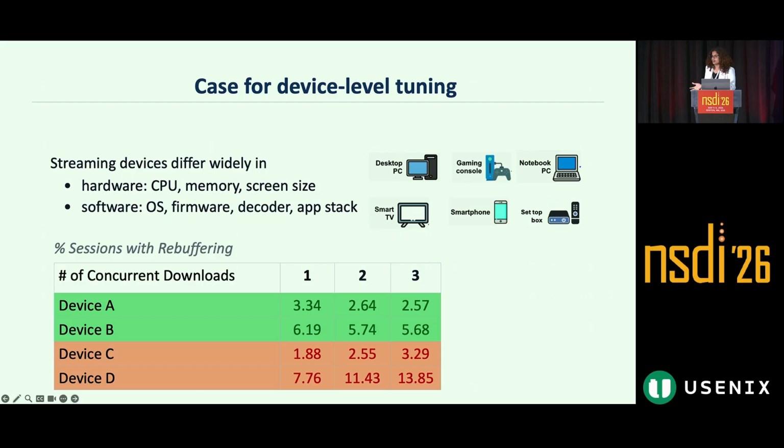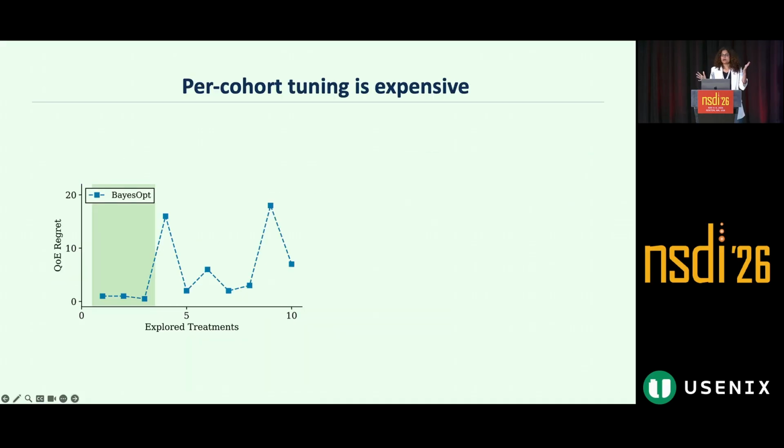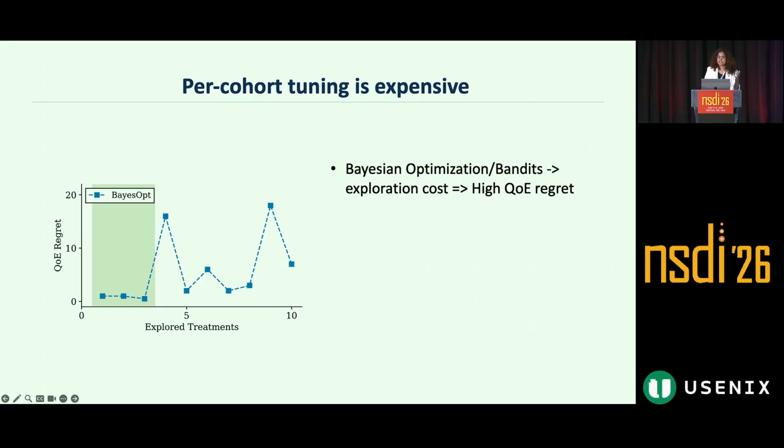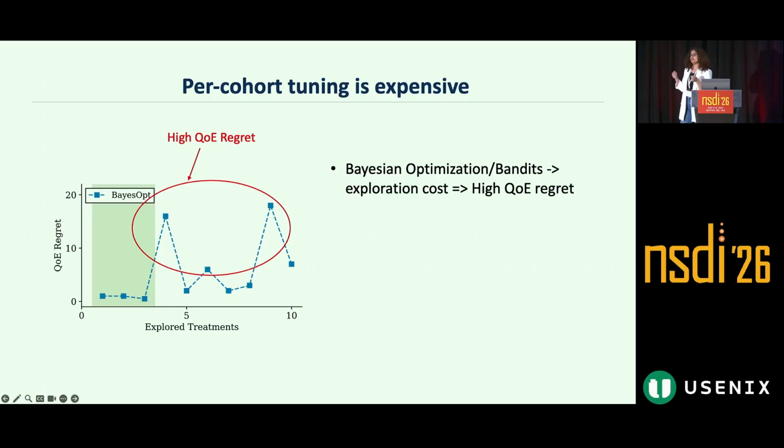But this tuning does not come for free, and we'll see in the next slides why per cohort tuning is expensive. For example, let's say we want to find the best treatment for a cohort row from the previous cohort configuration metrics that we saw. Data-driven configuration tuning methods like Bayesian optimization and bandits explore the full configuration space before converging to the best treatment. In this plot, we do Bayesian optimization for a cohort to discover the best treatment. And you can see that during exploration, Bayesian optimization picks treatments which incur a lot of QE degradation. And this QE degradation directly affects our customers' QE.